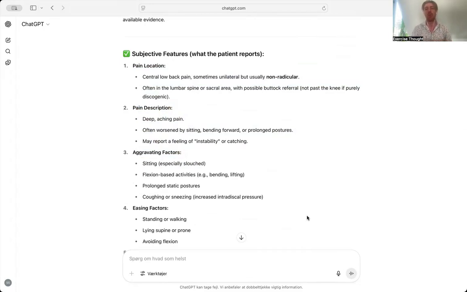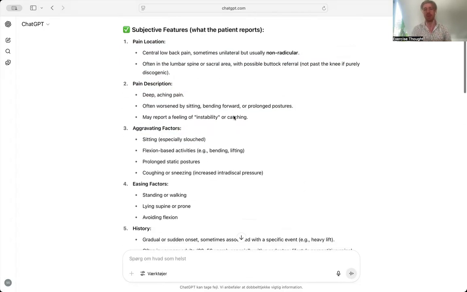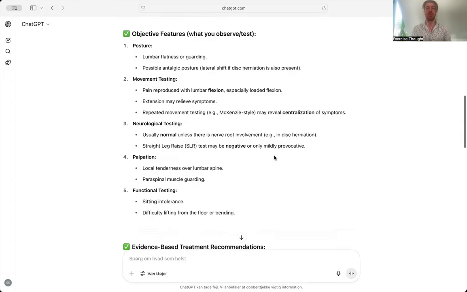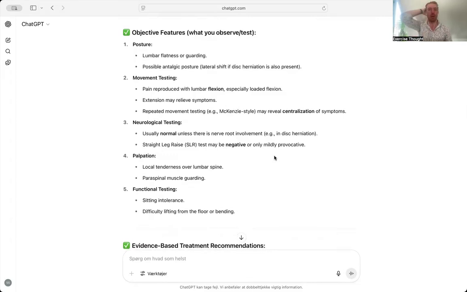And we know that the subjective features are more helpful in diagnosing than the objective features in a lot of cases. And I would say in this case as well. So full marks to ChatGPT. If you have low back pain and you ask ChatGPT to diagnose you and you have discogenic low back pain, I'd say that there's a very good chance that it'll give you the correct diagnosis.